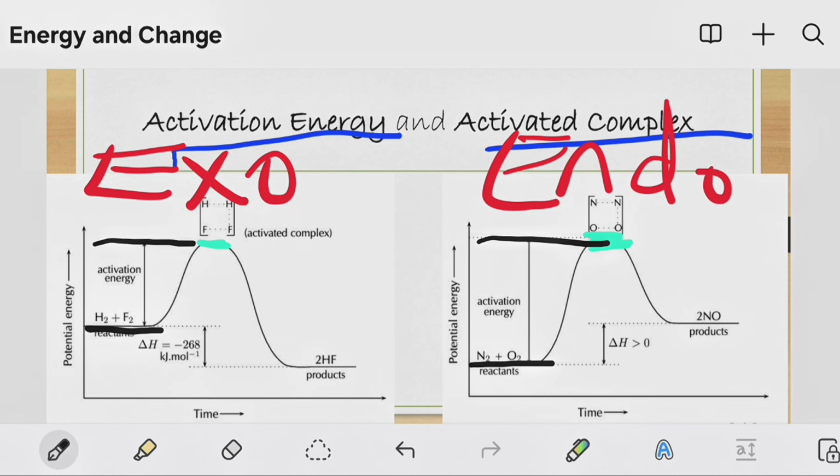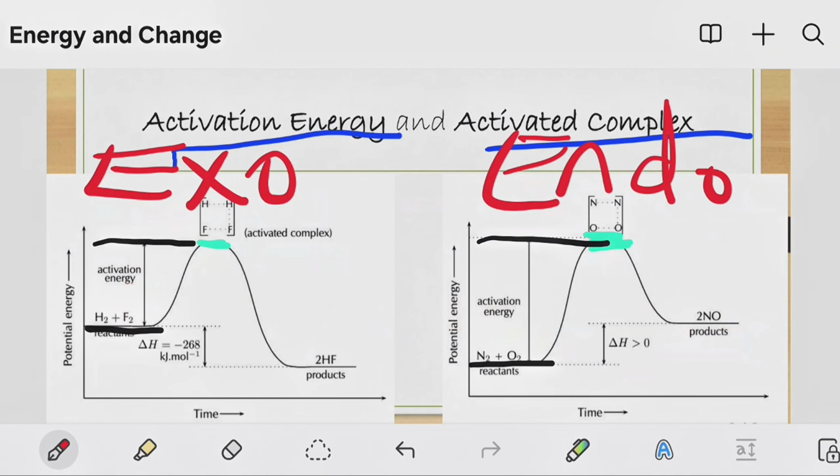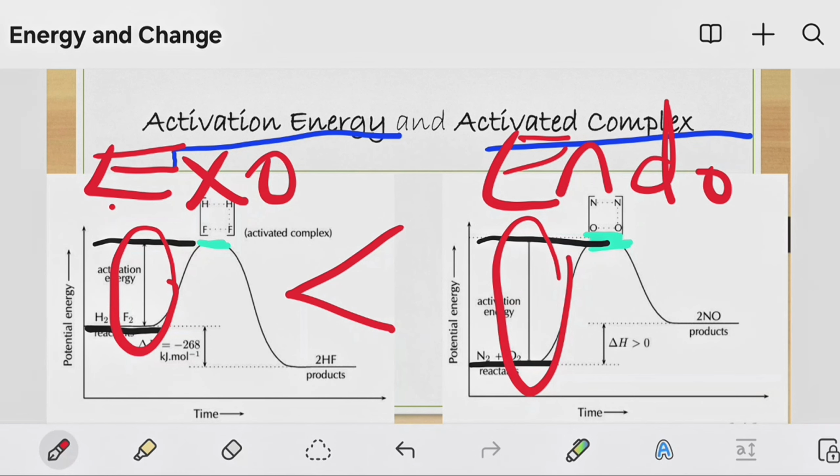Another important thing I wanted to take into consideration here is that when you look at the activation energy of an exothermic reaction versus the activation energy of an endothermic reaction, we can see that the activation energy of an endothermic reaction is greater, it's bigger.